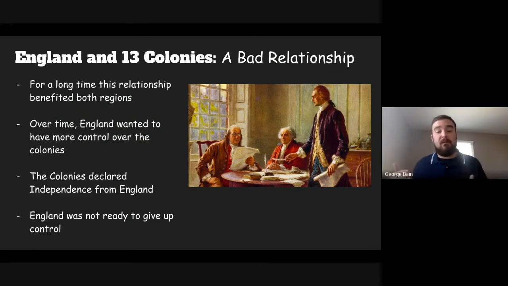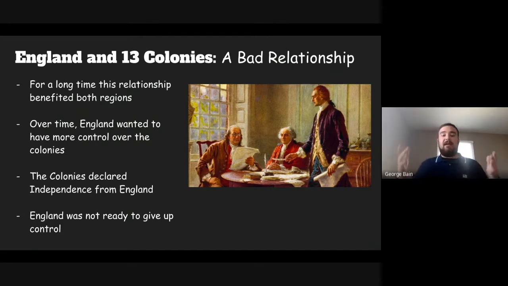But over time, England wanted to have more control over the 13 colonies, right? And even though the colonies were across the Atlantic Ocean, England wanted the colonies to directly be under the control of the king. And the 13 colonies didn't really like this idea. They thought it was fine at first, but then when the king started asking for more, he wanted them to pay more in taxes and have more control. The colonies really decided that England wasn't going to be the best person to help them flourish. And so the 13 colonies actually decided to declare independence from England. They wanted to become independent from England and become their own country.